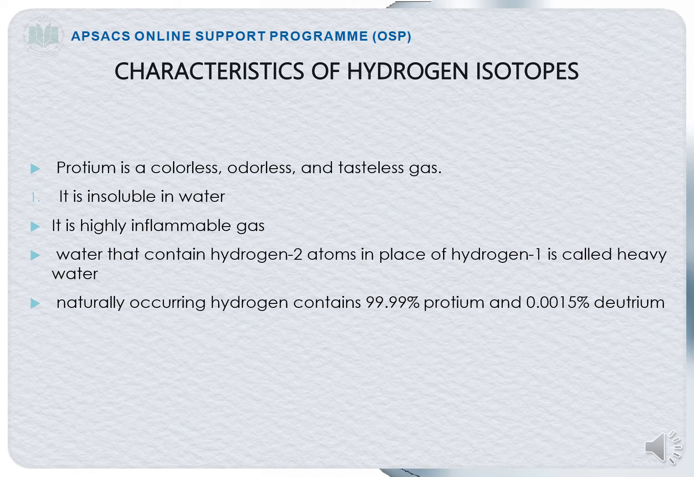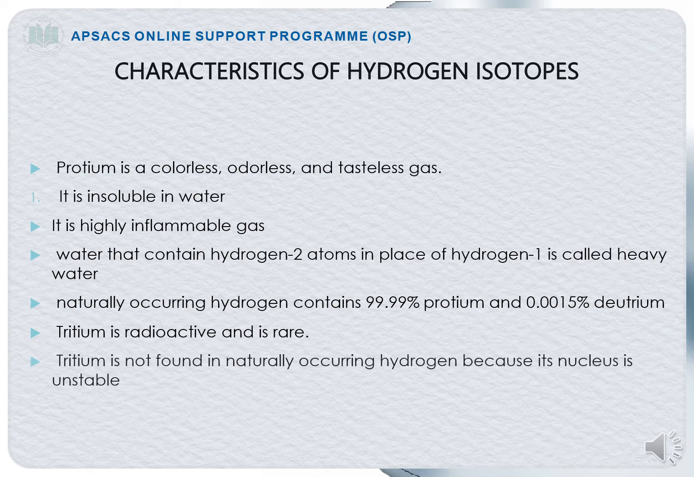Naturally occurring hydrogen contains 99.99% protium and 0.015% of deuterium. Now the hydrogen that is naturally present in the universe contains 99.9% protium, but only 0.015% of deuterium. Tritium is radioactive and is rare. It means that tritium is not common in the universe and it is rare.